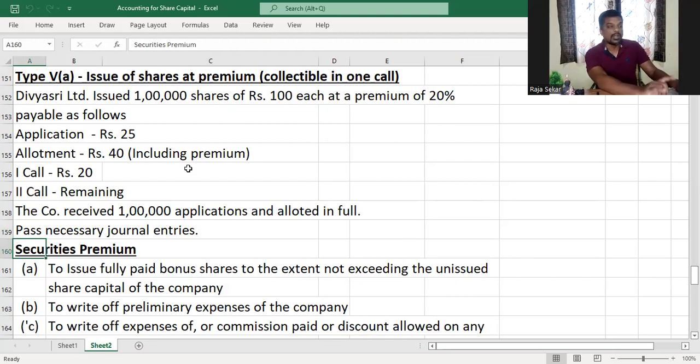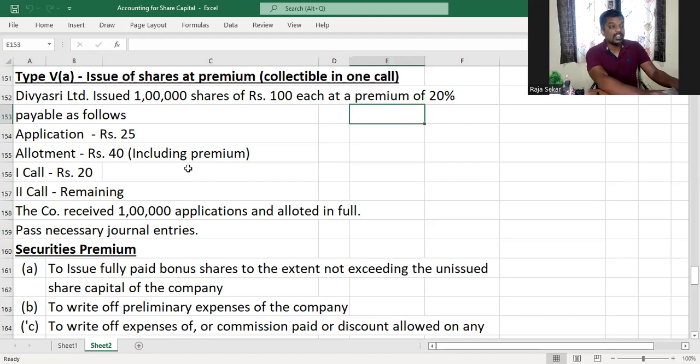Divyashree Limited issued 1 lakh shares, rupees 100 each at a premium of 20%, payable as follows. Application rupees 25, allotment 40, which includes the premium amount of 20 rupees also. And first call is 20, second call is remaining. The company received 1 lakh applications and allotted in full. We have to pass the necessary journal entries.